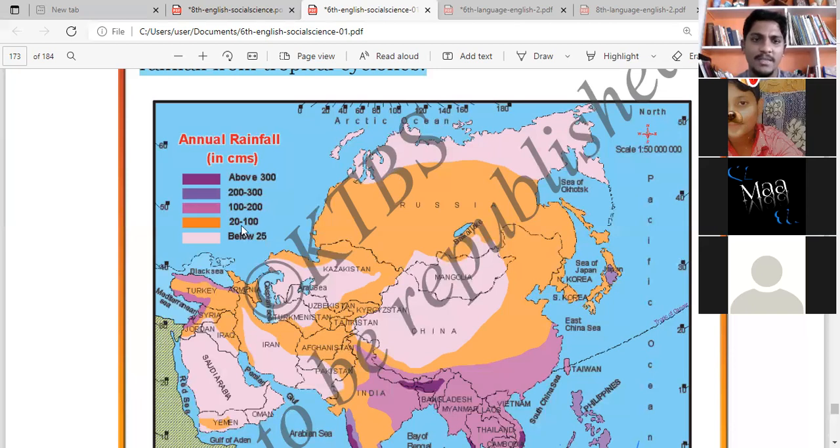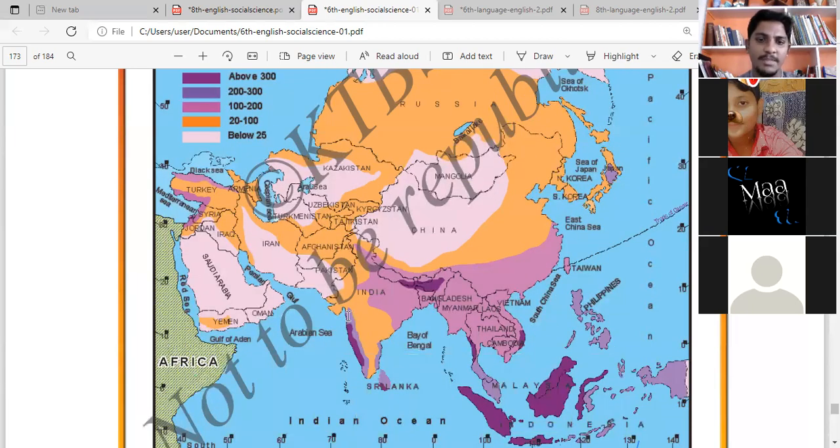Now between those, there are some places where you can see pink color, which means moderate rain. For example, this Western Ghats area gets enough rain. Here also part of Tamil Nadu. Here in North India, some parts of Madhya Pradesh, Bihar, UP, all this area will come. Bangladesh also gets rain. So this is how the rainfall is. Okay, you understand?